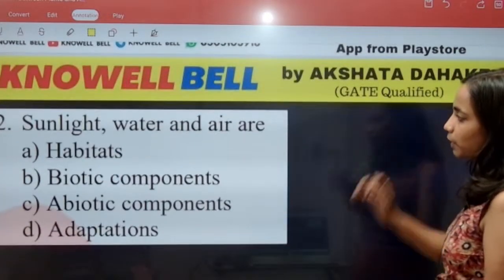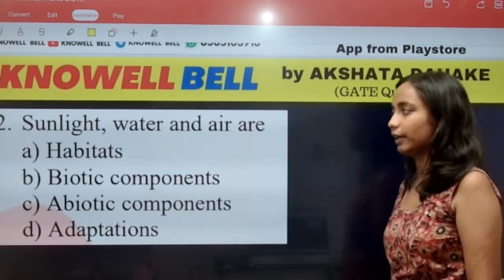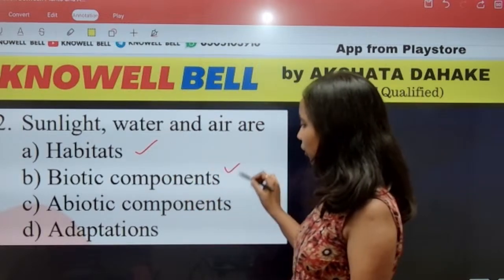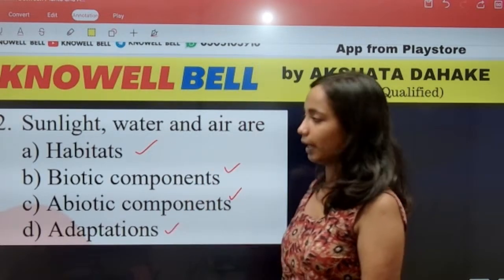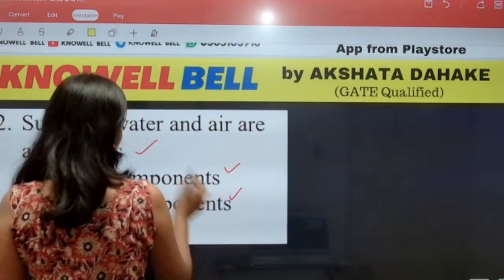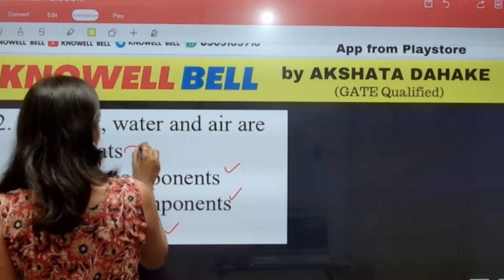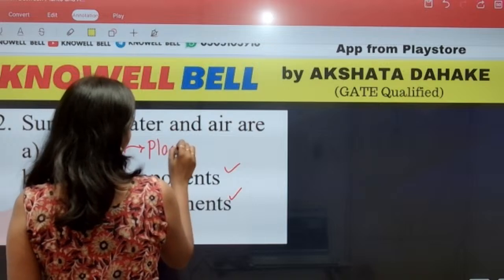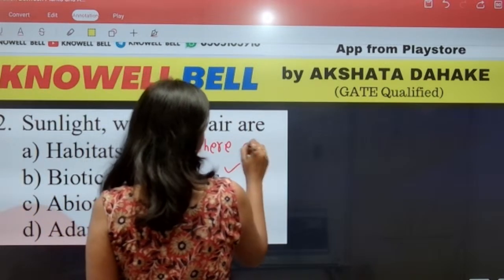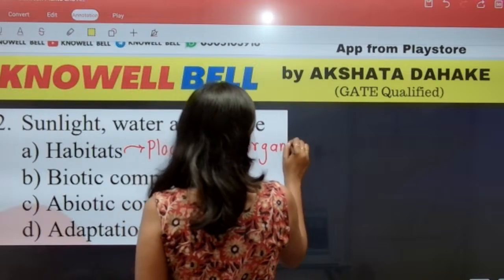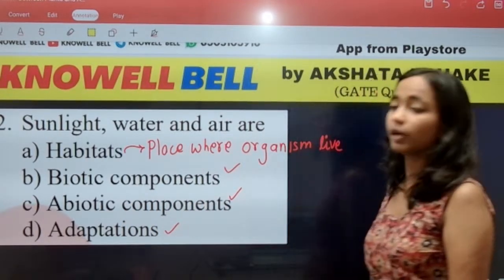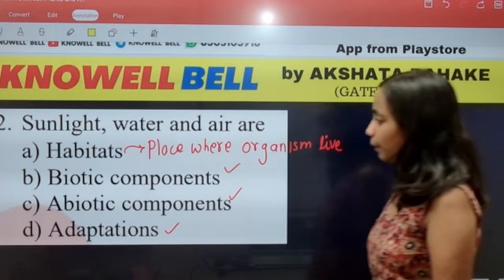Next one, question number 12. Sunlight, water and air are. What are sunlight, water and air? They are habitats, biotic components, abiotic components or adaptation. Now what is the meaning of habitat? Habitat means the place where organisms live. Any organism, the place where it lives, that place is referred to as habitat.